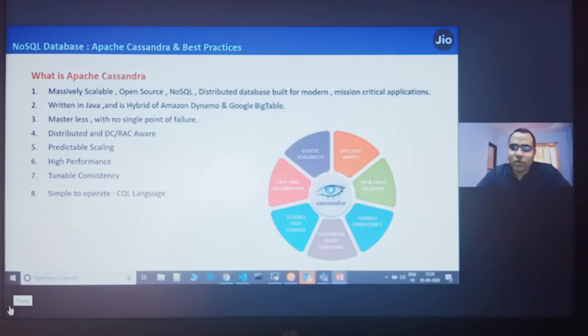It's a SQL-like language, very similar to SQL. Those who are working on RDBMS projects are aware of SQL. So CQL is very much similar to SQL, and you will see similar types of queries executed in Cassandra also. Right?